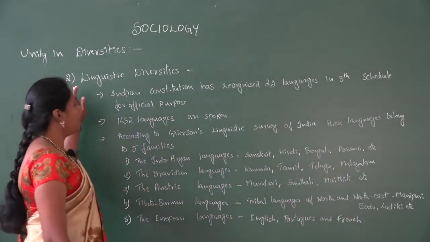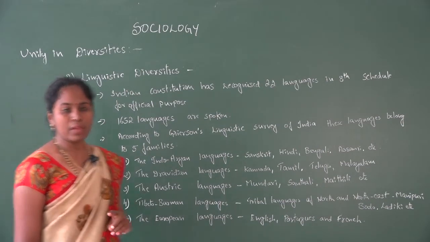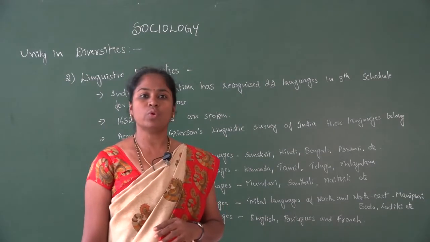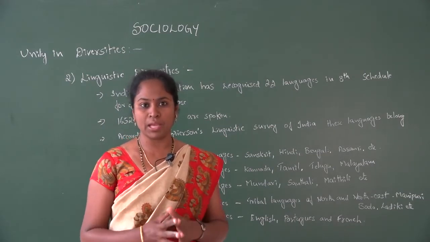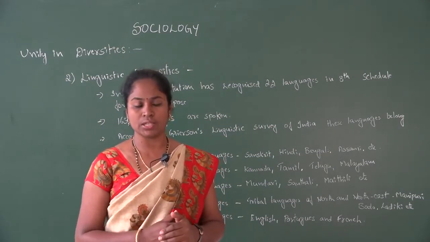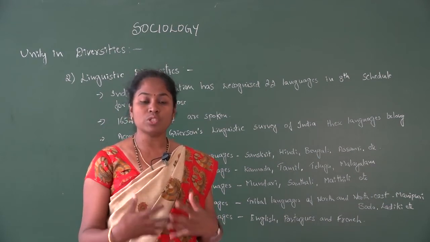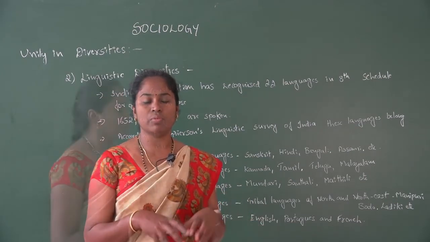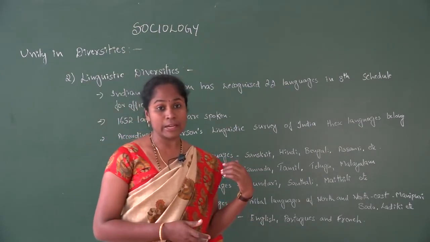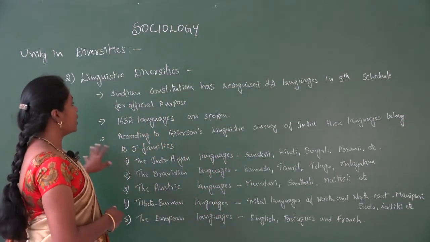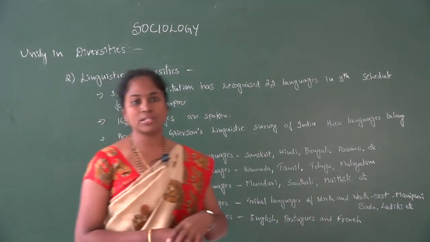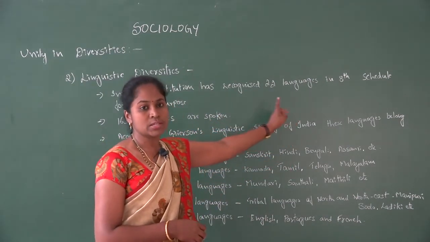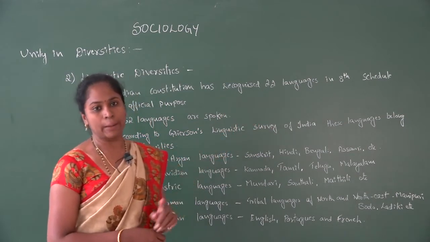Second point, linguistic diversities. Language is one of the sources of diversities in Indian society, because people came from different places and influenced Indian society, including the invaders. The assimilation of these people brought different languages into Indian society. The Indian constitution has recognized nearly 22 languages in the 8th Schedule as official languages of India.